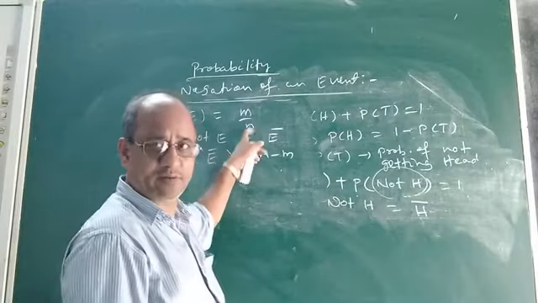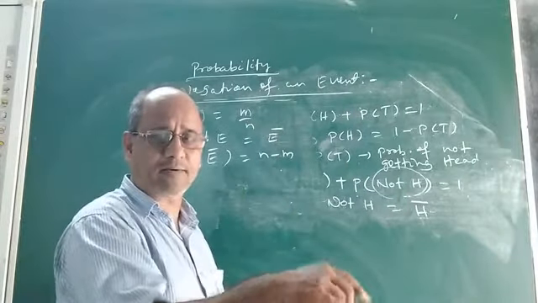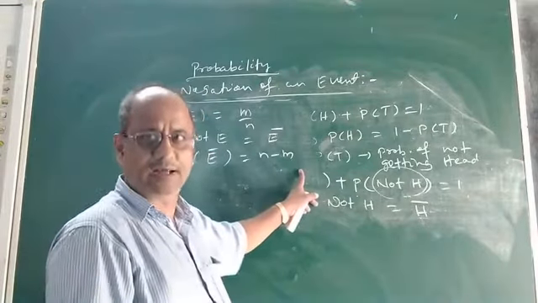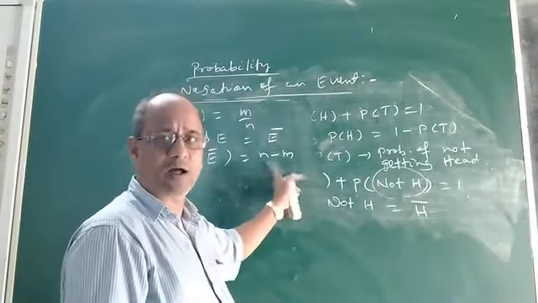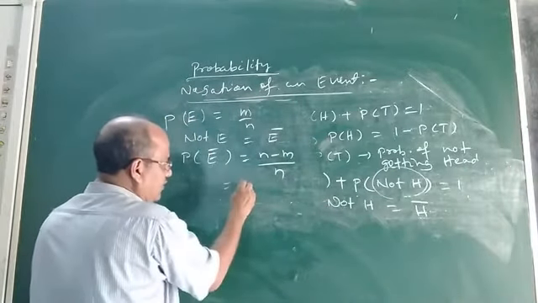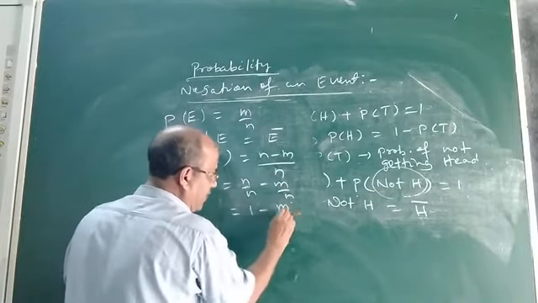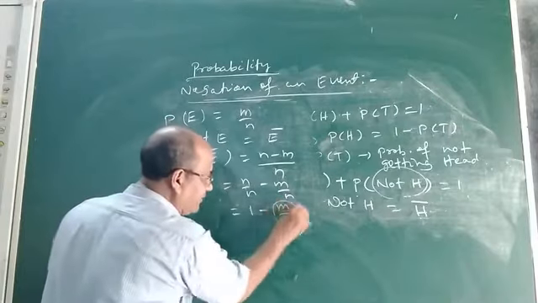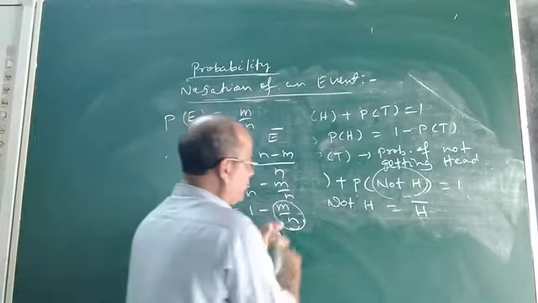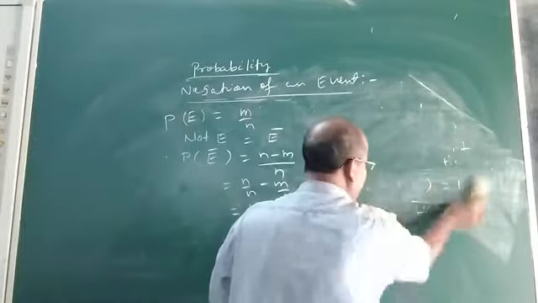Why? Because out of N, M outcomes are favorable. If out of N, M outcomes are favorable, then how many outcomes are not favorable? Definitely N minus M. So the number of favorable outcomes will be N minus M and the total outcomes is N. Now you divide the two. It is N by N minus M by N. It is 1 minus M by N. Now in place of M by N, we can put P of E. Therefore, we can easily prove that P of E plus P of not E equal to 1.